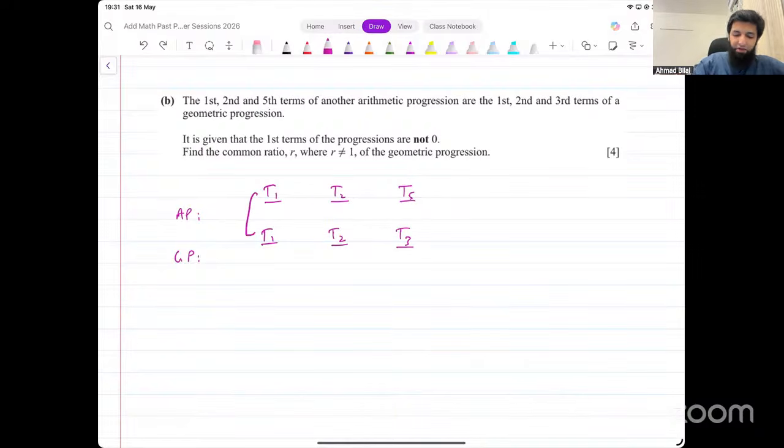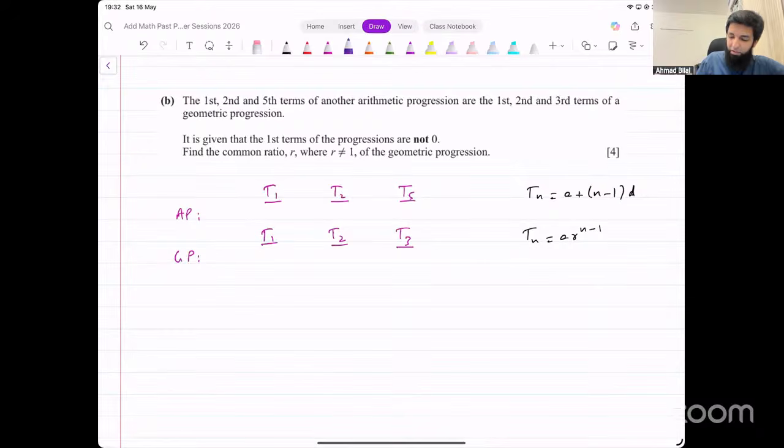Now, given this, we need to find the values of a and r. We don't have a as well. In fact, we just need r, the ratio. How can we do that? What's the nth term formula for an AP? It's a plus n minus 1 times d, right? And the nth term formula for a GP, a r raised to power n minus 1.